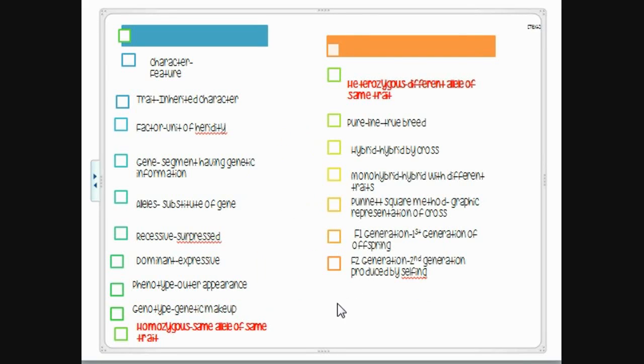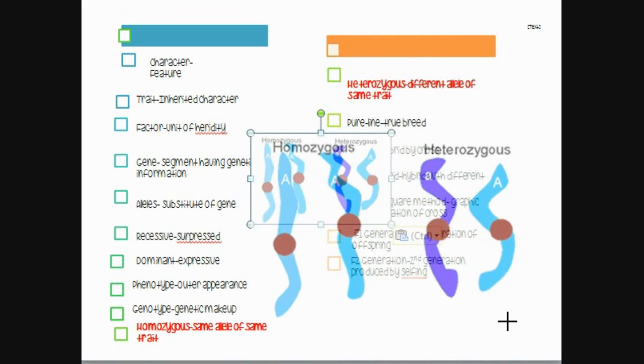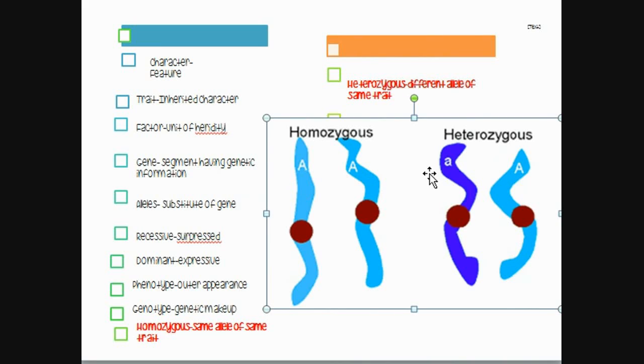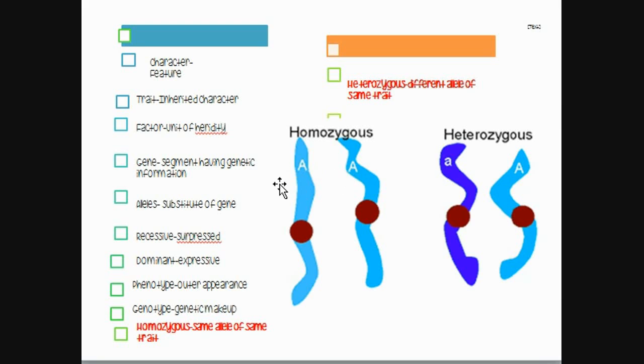We are going to learn about homozygous and heterozygous together. Homozygous is when an individual possesses similar alleles for a particular trait. As you can observe here, in the homozygous there are capital A and capital A alleles present in this individual, hence it is known as homozygous. Now what is heterozygous? Heterozygous is a condition in which an individual possesses dissimilar or different alleles for a particular trait, like small a and capital A. One would be recessive and the other one would be dominant. So that is known as heterozygous.